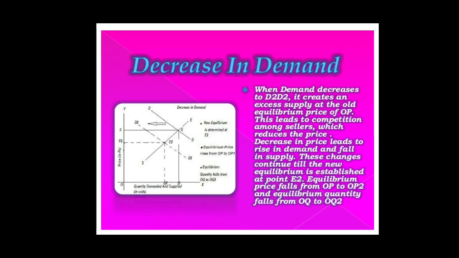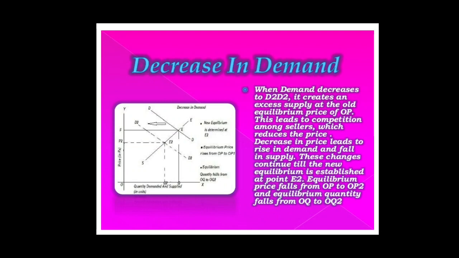Now due to decrease in demand, the demand curve shifts to the left from DD to D2, while supply curve remaining the same. When demand decreases to D2, it creates an excess supply at the old equilibrium price of OP.